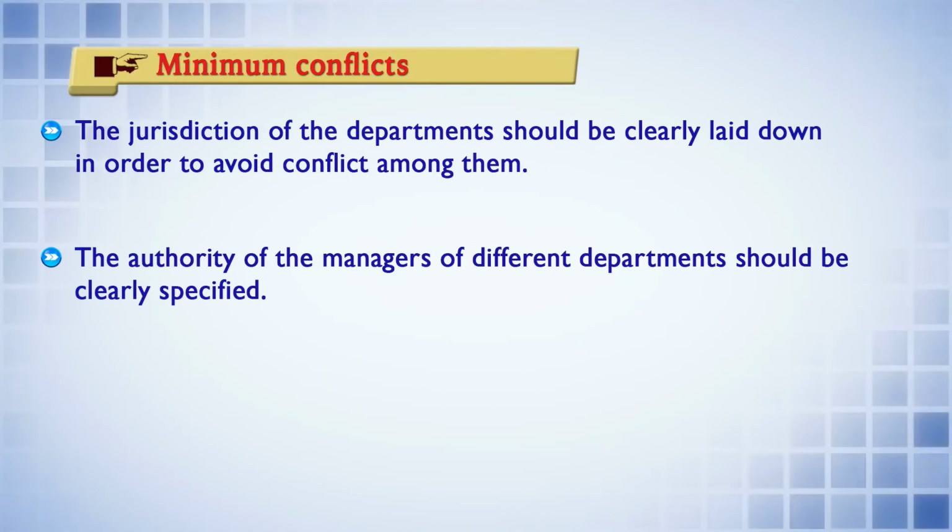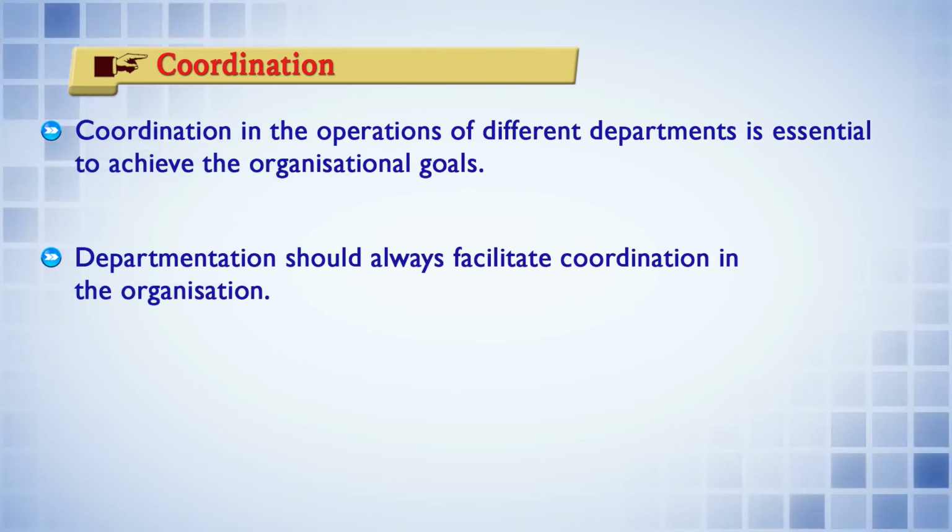Next, minimum conflicts. Obviously, you need to create the department in such a way that everything is clearly and well defined, so that conflict is minimized. Next, coordination. Obviously, coordination is a very important activity in all departmentation, because ultimately the department is created for coordinating the whole activities in the best possible way.